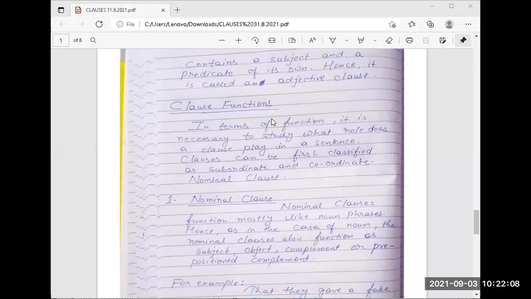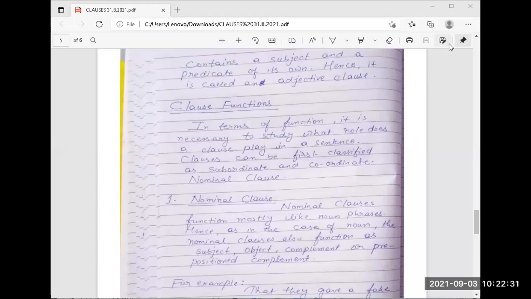Now, next one of adjective clause. Any other example of an adjective clause? Any sentence, please. The cake that she brought was delicious.